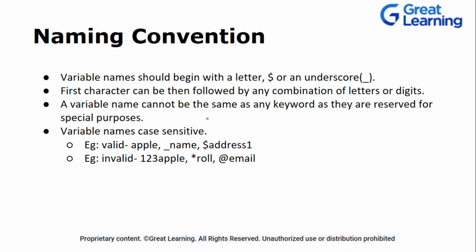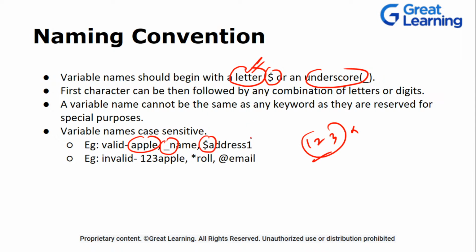So now, what about the naming conventions? Can you name anything? No, absolutely not. There's a naming convention. You can start with a letter, a dollar sign, or an underscore. If you start with a digit or number, it is an invalid variable name. It should start with letters from A to Z, either in uppercase or lowercase, or an underscore, or a dollar sign. After the first character, it can be anything.